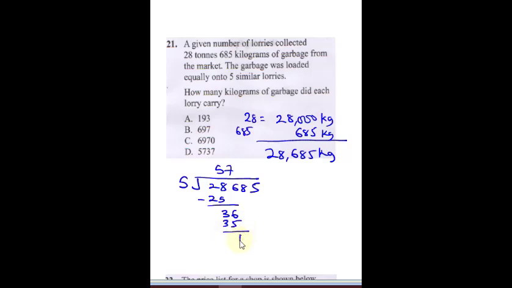So this will be 1, and you bring down 8. 5 into 18 is going to be what? 3. 5 times 3 is going to be 15, and you bring 3 down, and you have 35. 5 into 35, you're going to have 7. 5 times 7 will be 35. So this is going to give us what? 0. So that means our final answer is going to be 5737, and that's the correct answer.